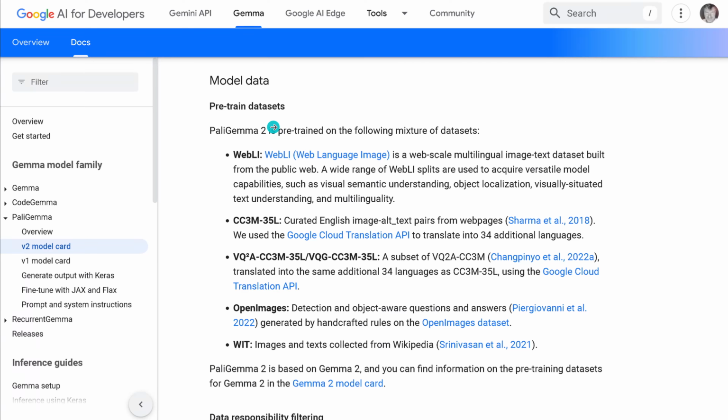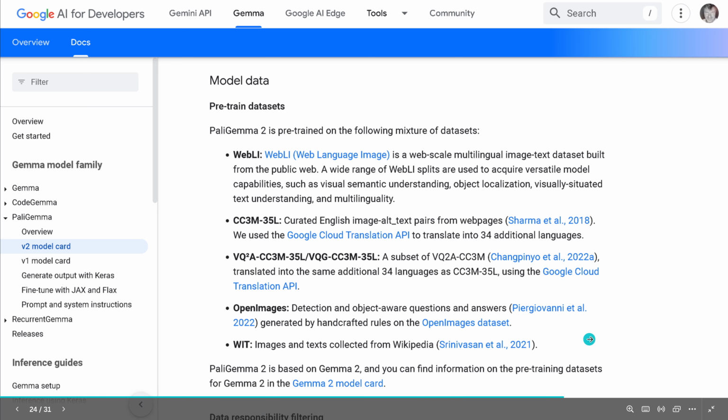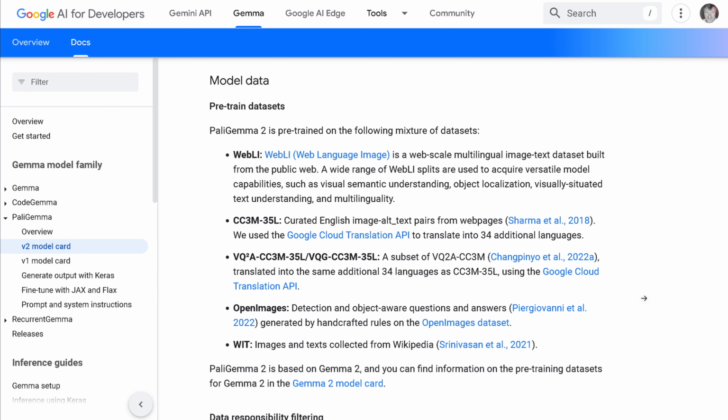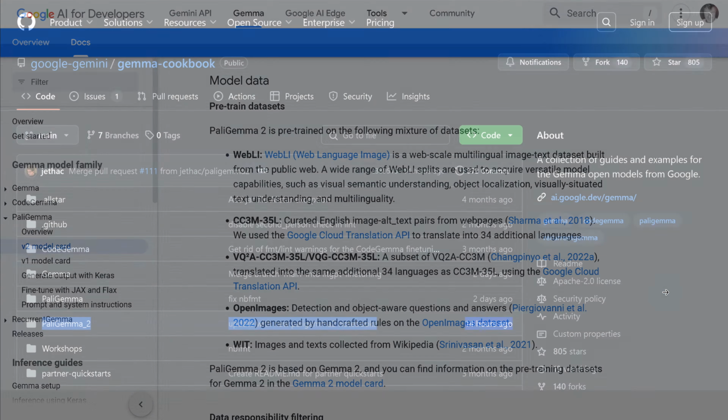And if you want detailed information on the pre-training dataset, this is interesting, because if you want to optimize your fine-tuning process, you have to know on what particular data, on what particular task, and what particular dataset PaliGemma has been pre-trained. You can't just do a domain shift to a new domain; the fine-tuning will not have the performance that we thought we could achieve. So we have to know exactly the pre-training dataset. Google opens up here and tells us exactly what it was pre-trained on, so we have a good idea of the pre-training data complexity.